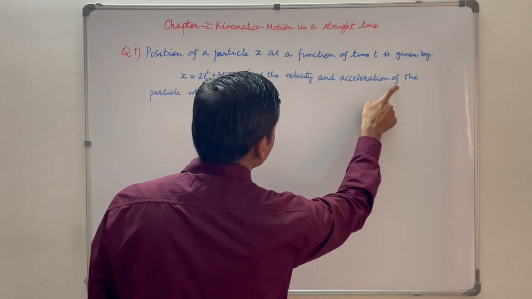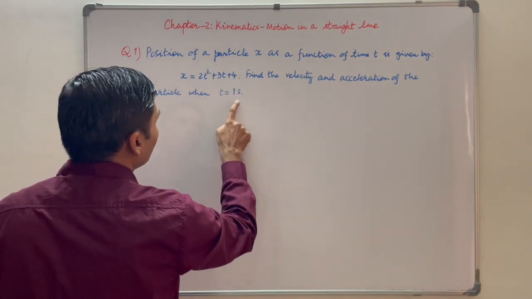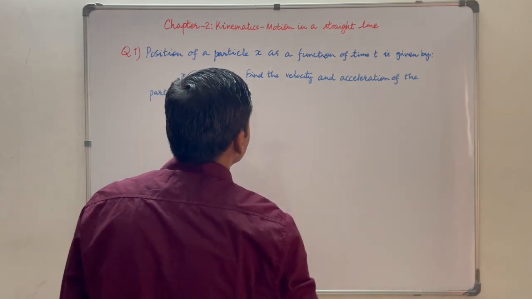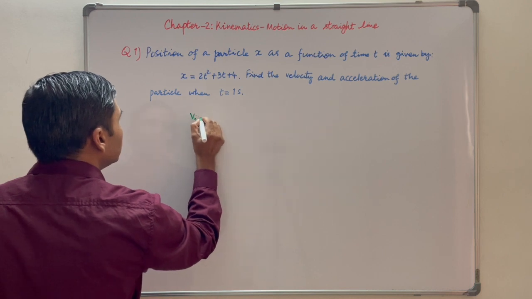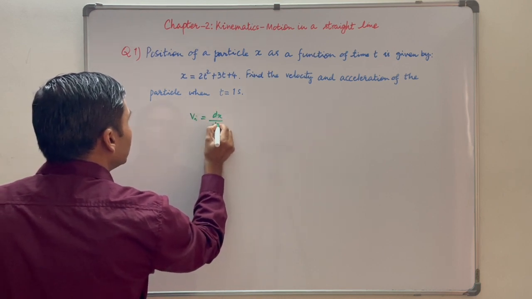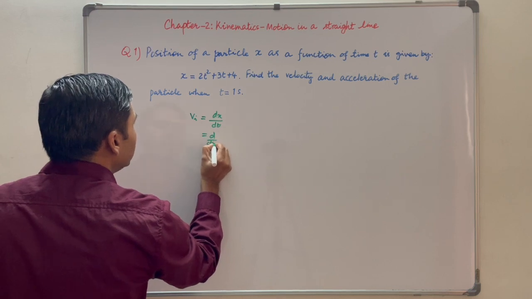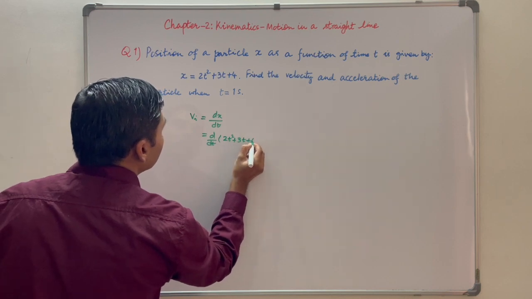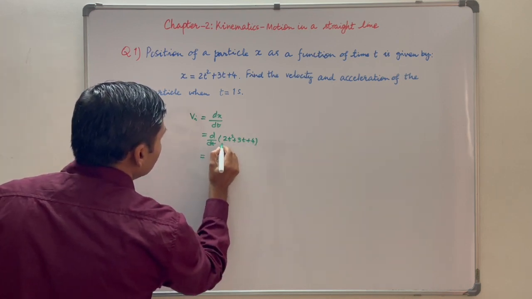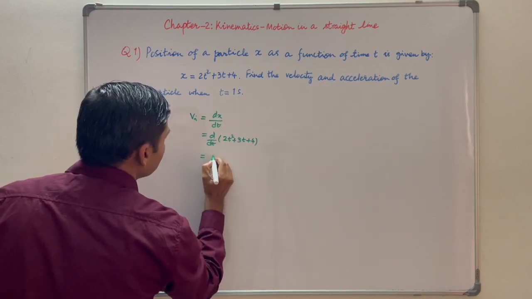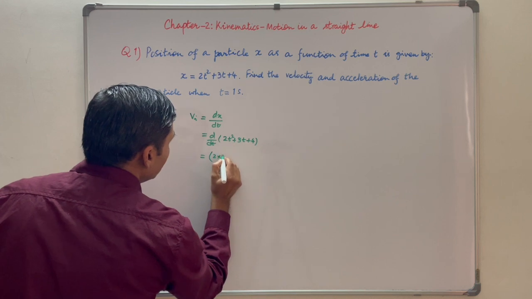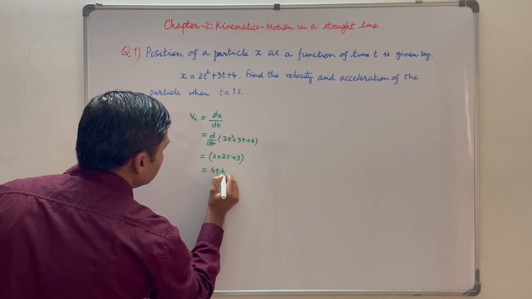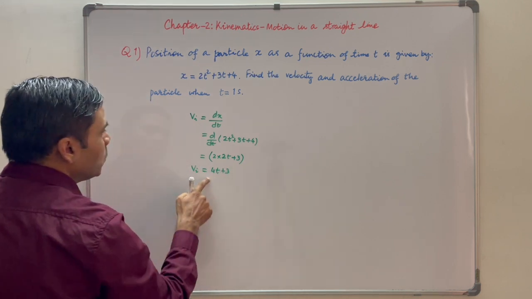Find the velocity and acceleration of the particle when t is equal to 1 second. That means it is asking for instantaneous velocity and instantaneous acceleration. So instantaneous velocity vi is equal to dx upon dt, that is equal to d upon dt of x, which is given as 2t square plus 3t plus 4. Differentiating the whole expression with respect to t gives 2 into 2t plus 3, that is equal to 4t plus 3. So instantaneous velocity is 4t plus 3.